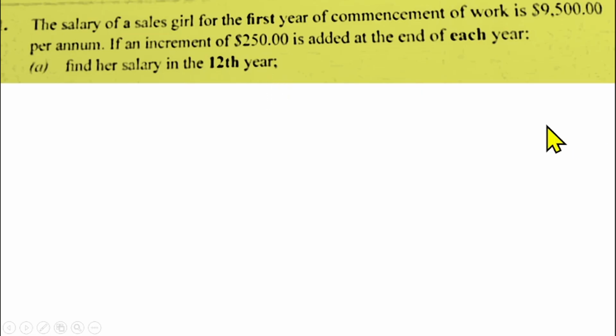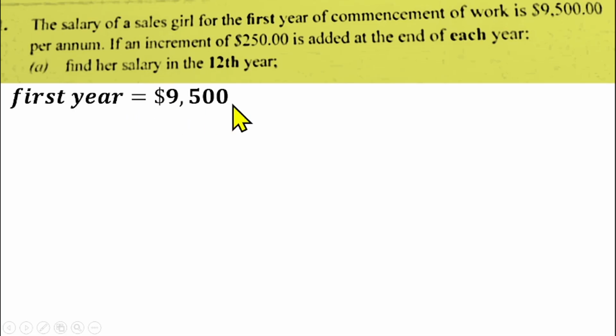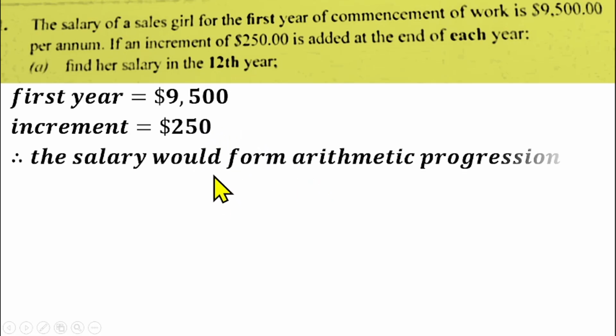So like I told you, this will form an arithmetic progression. In the first year, the sales girl receives $9,500. Then after the first year, there will be an increment of $250. So at the end of every year, she will receive an additional $250 as increment. So that salary will form an arithmetic progression, since there will be a $250 difference at the end of every year.